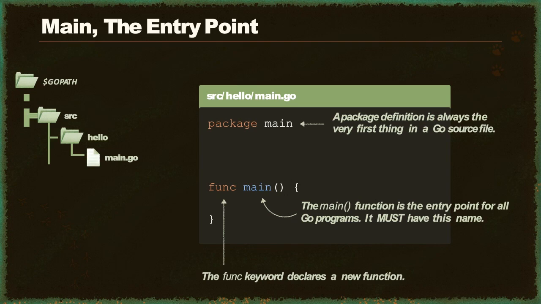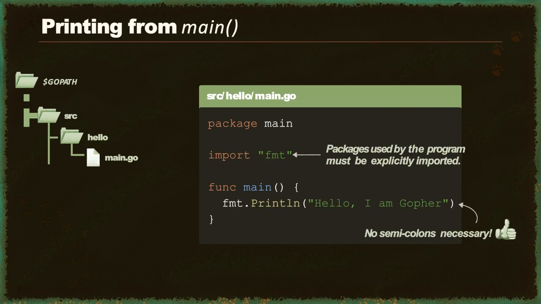Inside our main.go file, the very first thing we write is the package definition, package main. Then we define the main function, which is the entry point for all our Go programs. All Go programs must have a main package and a main function. In order to write to the console, we'll need to import a package from the Go standard library called fmt, which stands for format. Package imports go after the package definition.